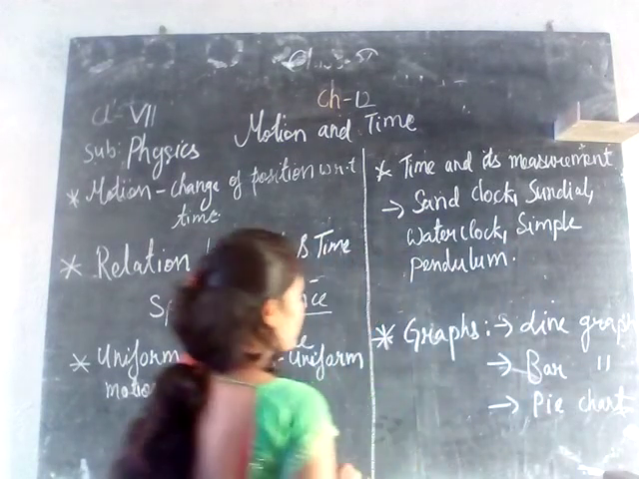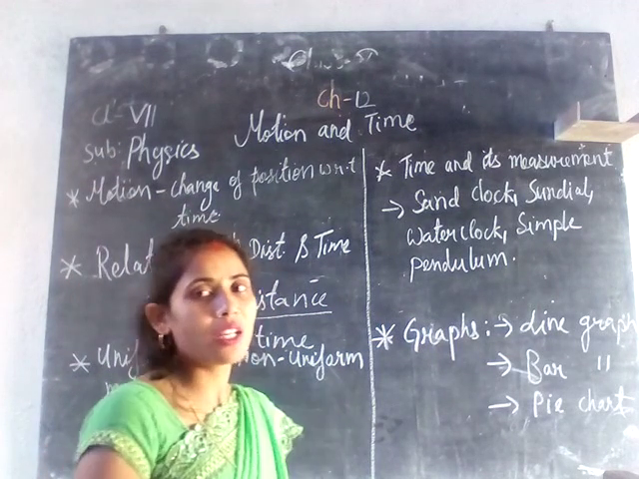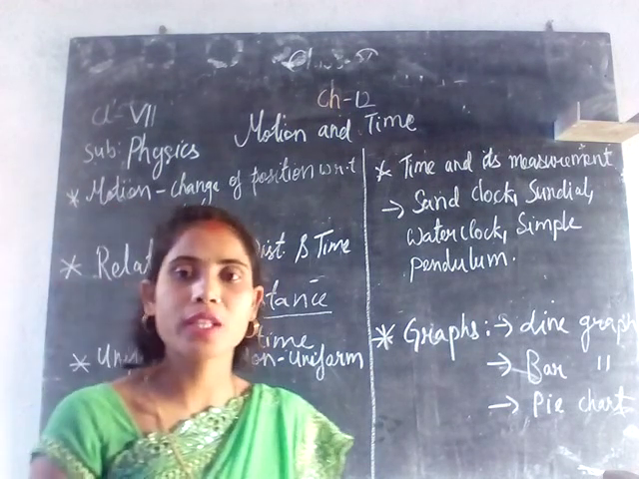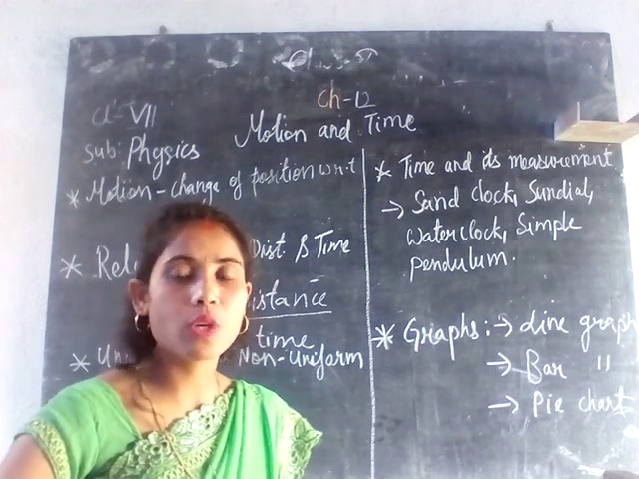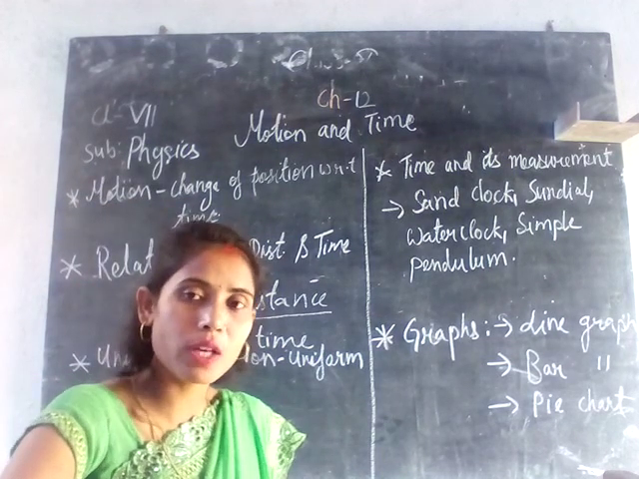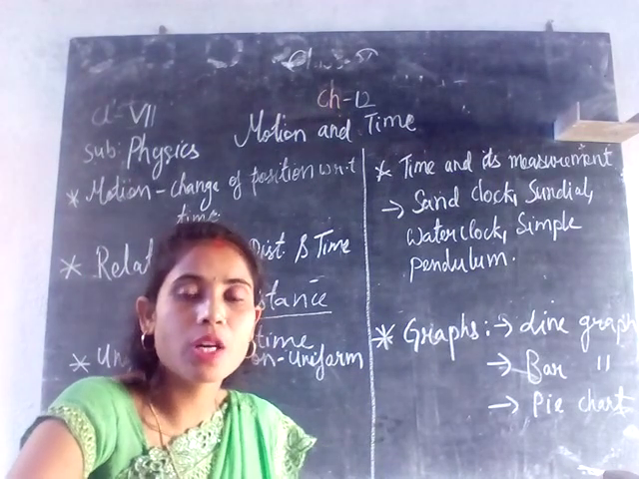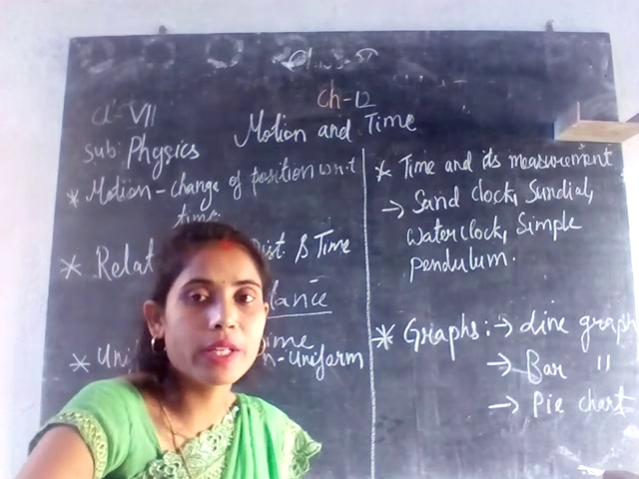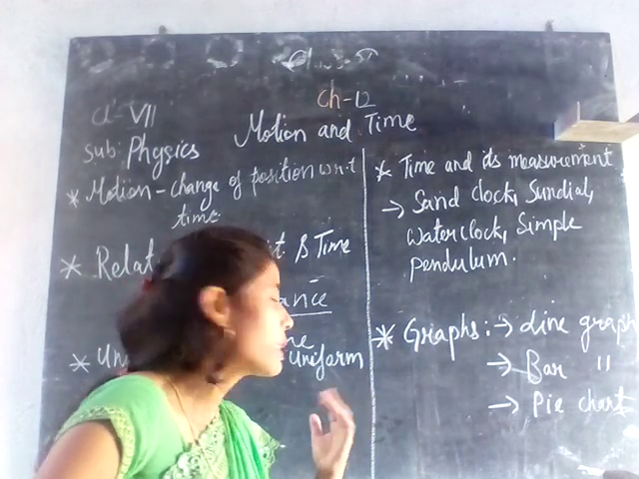After this, we have time and its measurement. How can we measure time? In ancient times, there was no clock as we have today. Today we have digital clocks, analog clocks, and second clocks, which give a very accurate measurement of time. In ancient times, there were no such devices. So what devices were used for calculating time? Some of them were the sand clock, sundial, water clock, and simple pendulum.